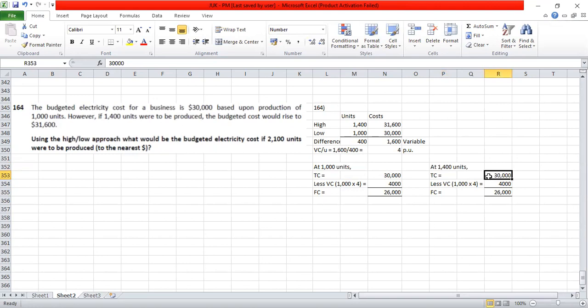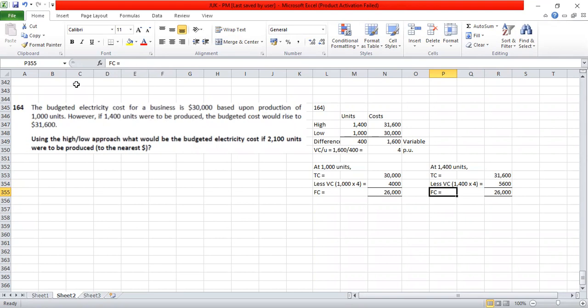So this is 31,600, and this would be 1,400 into 4. So 5,600, if we deduct that, that's 26,000. So in any level, we would have the same fixed cost.